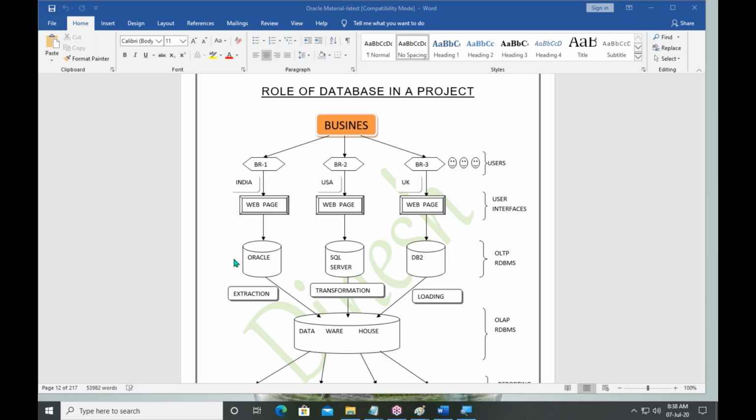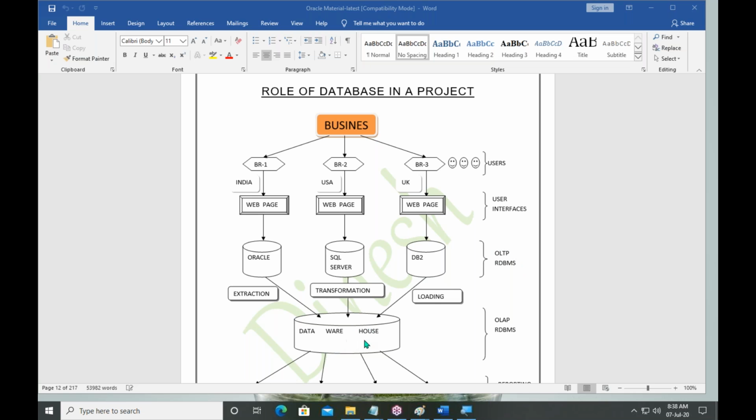So current quarter data is maintained under OLTP. Don't miss it. Old quarter data, like April, May, June, is already completed. Completed business period data is moved into the data warehouse. Each time a quarter is completed, the data moves into the data warehouse. But present quarter data is maintained under OLTP.